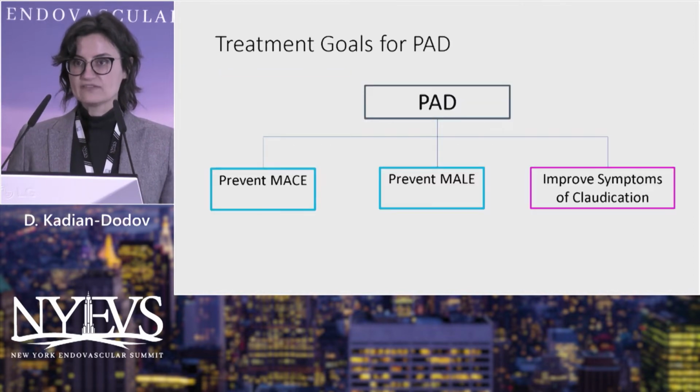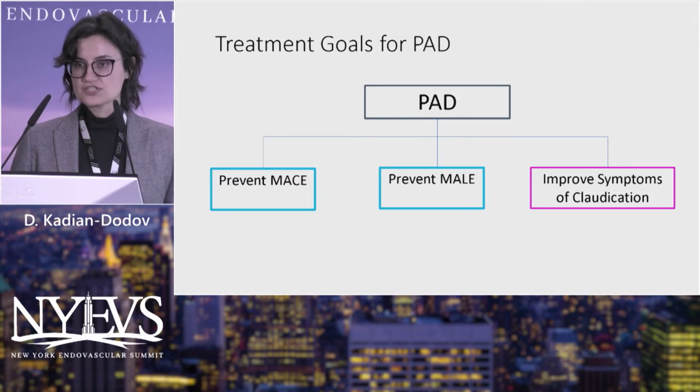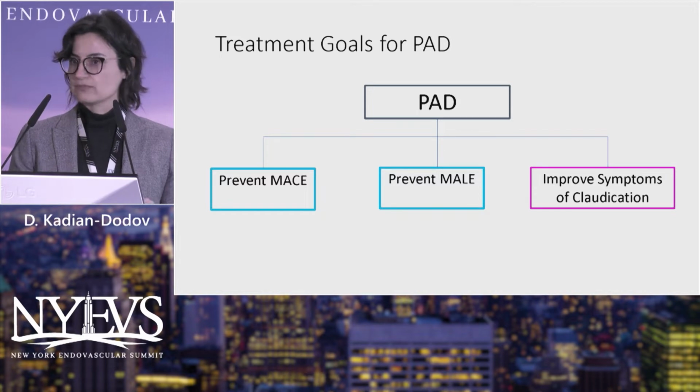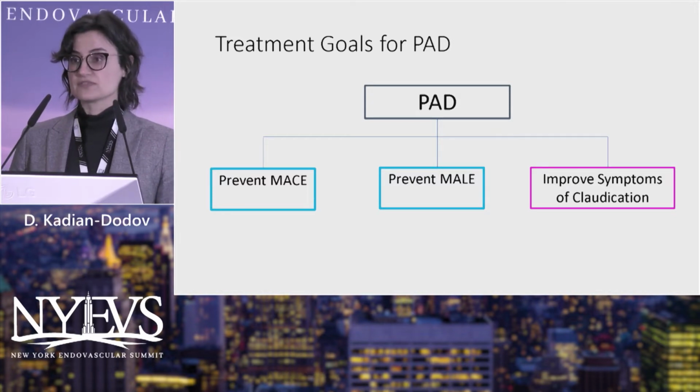So we can break down very simply our treatment goals for PAD into three arms. The first two are to prevent MACE and MAL, which I'm going to focus on during this talk mostly. And the last is to improve symptoms of claudication.